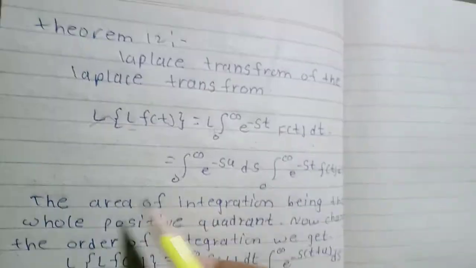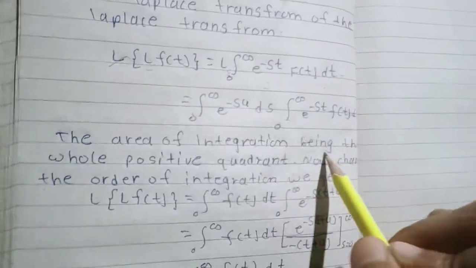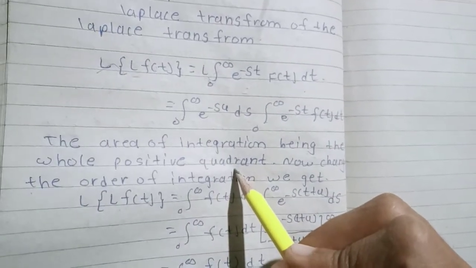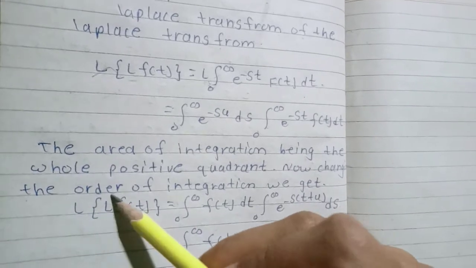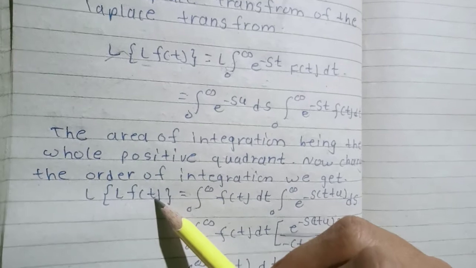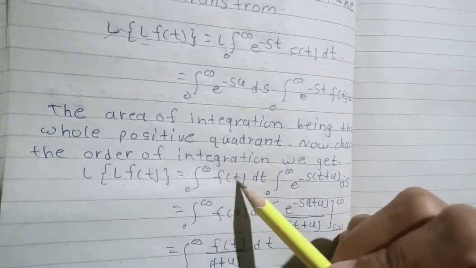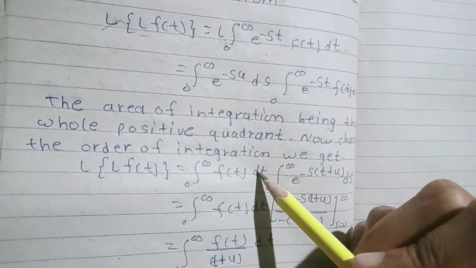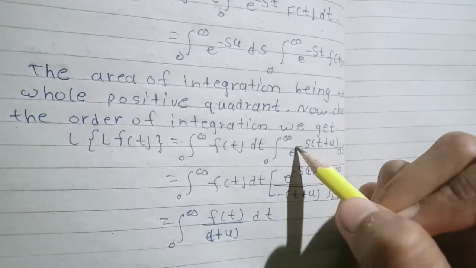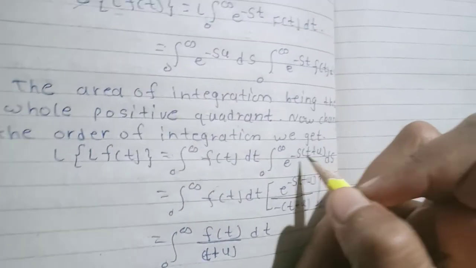So this and this, the area of integration being the whole positive quadrant. Now changing the order of integration, we get the Laplace transform of f of t is equal to integration 0 to infinity f of t dt, then here is the same base, so adding both, e raised to minus s is common, in bracket t plus u.